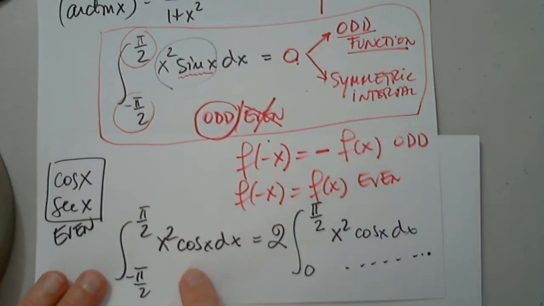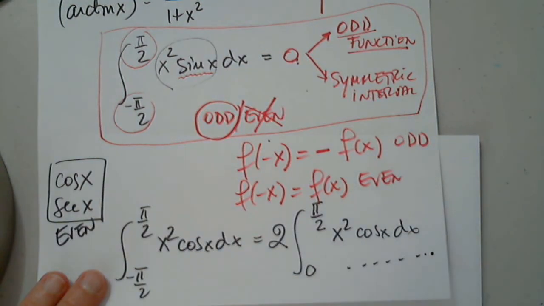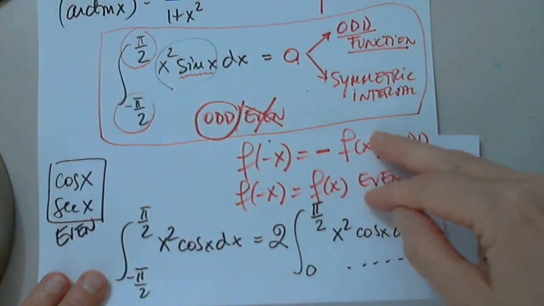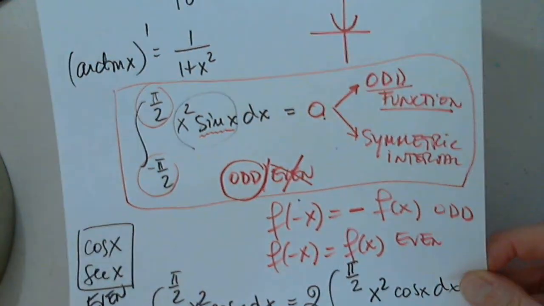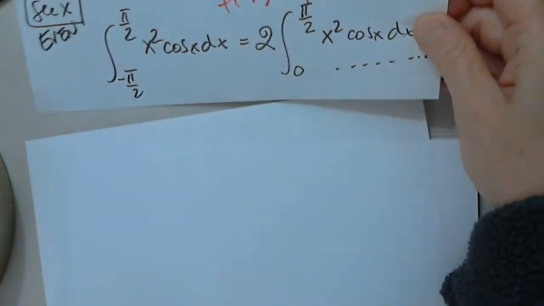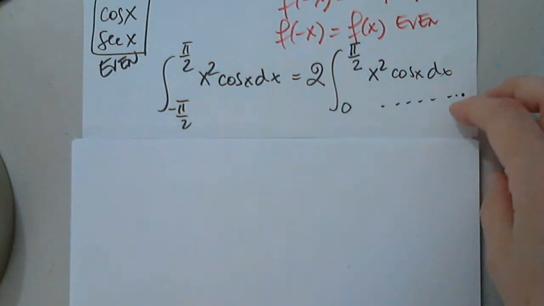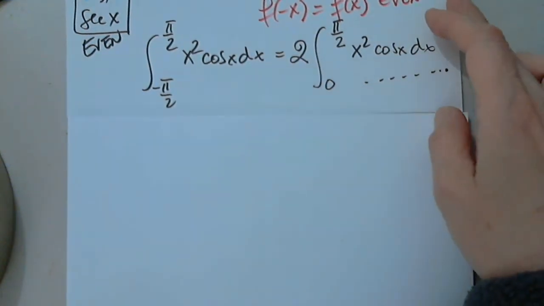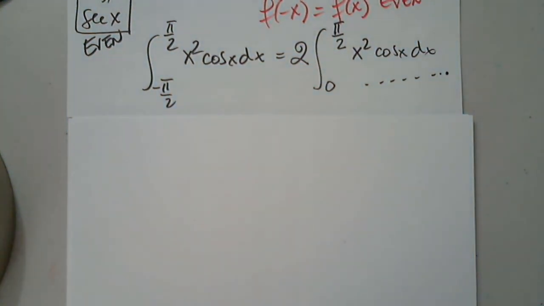Here, when you plug in negative x, you will get the same function again. These are the conditions for odd and even. But simply, in short, when we talk about trig functions, everything is odd except those two functions that only have cosine in them.